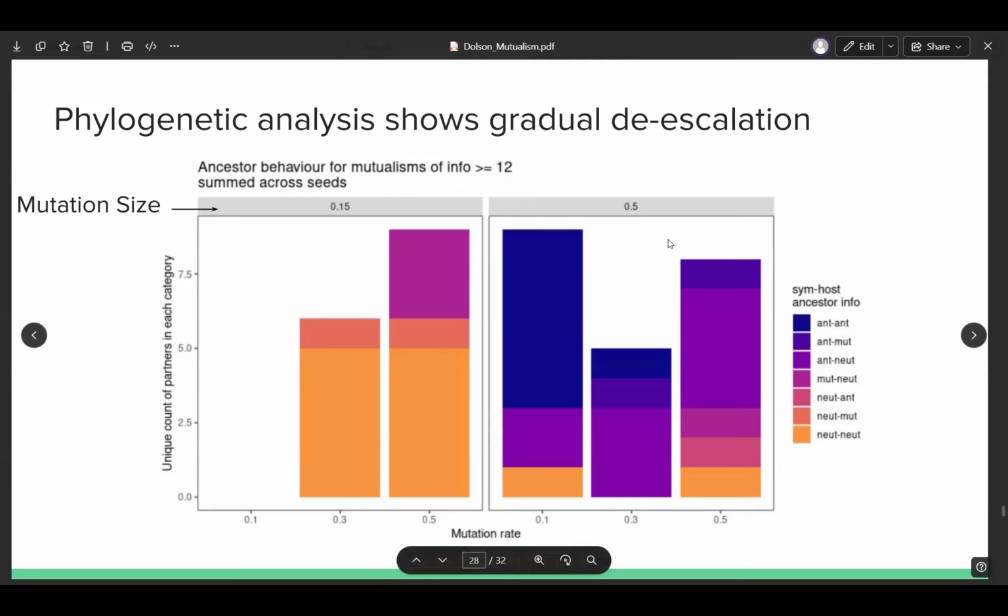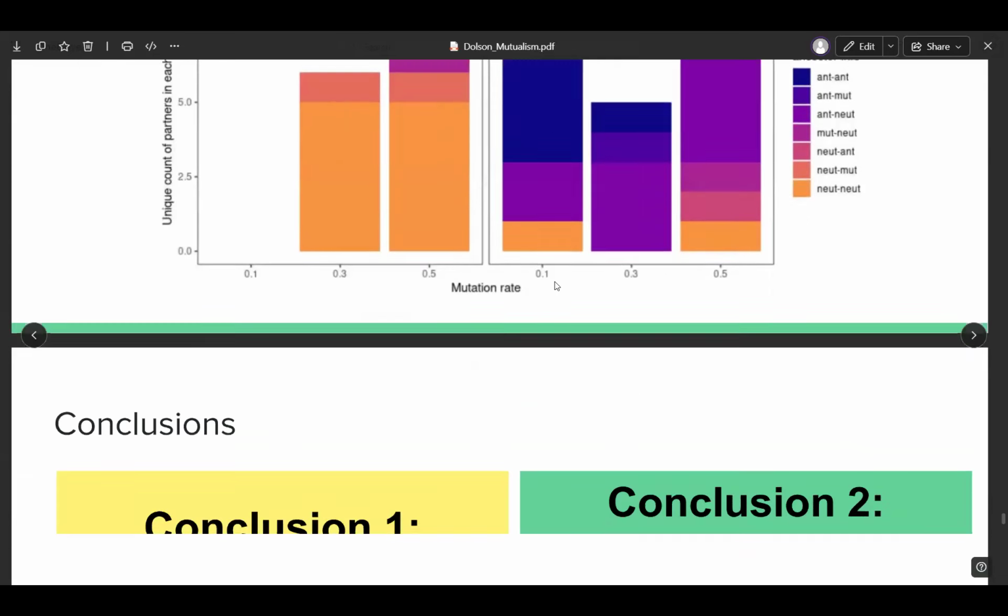So at this lower mutation size, we're seeing a mix of ancestors that were neutral or actually mutualistic. At the higher mutation size, we see a lot of these dark purples, which indicate that both ancestors were antagonists. And so that shows that in that circumstance, we were indeed seeing that direct mutational jump from pure antagonism to pure mutualism. So what does this tell us overall?